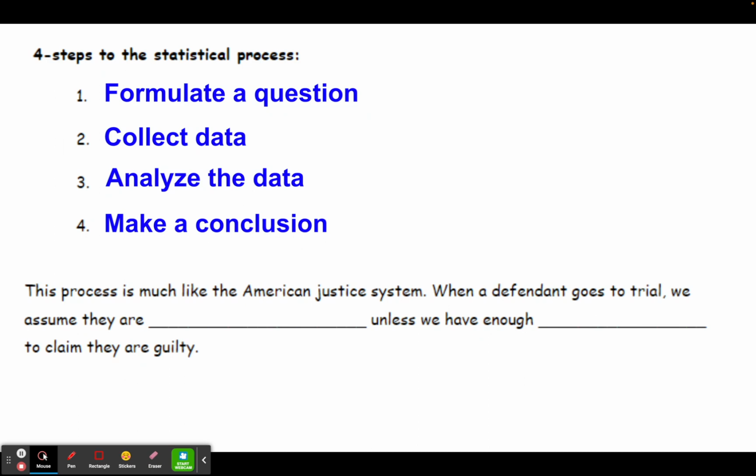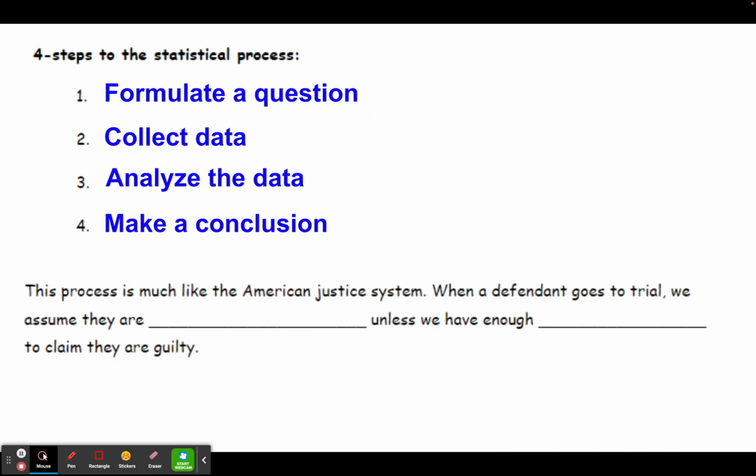This is very similar to what happens in the American justice system. So when a defendant goes to trial, we start by formulating a question about their innocence or their guilt. And a lot of times we make a claim about that. And generally we start off with the assumption that that person is innocent. And that's the claim that we are assuming is true.